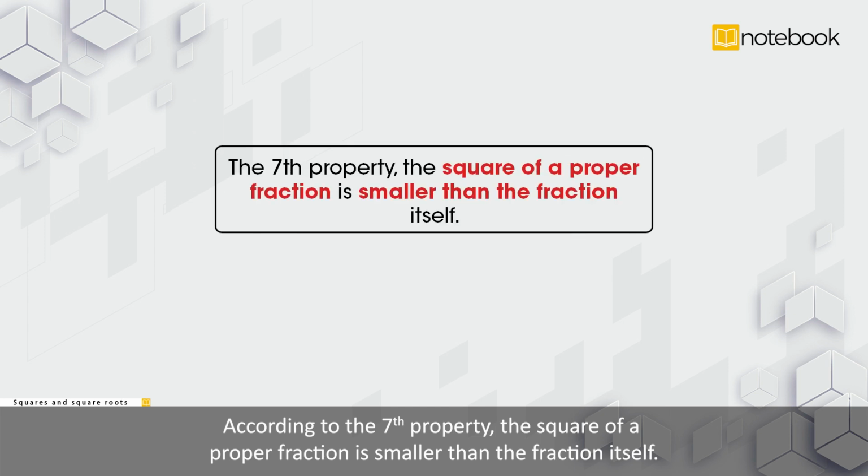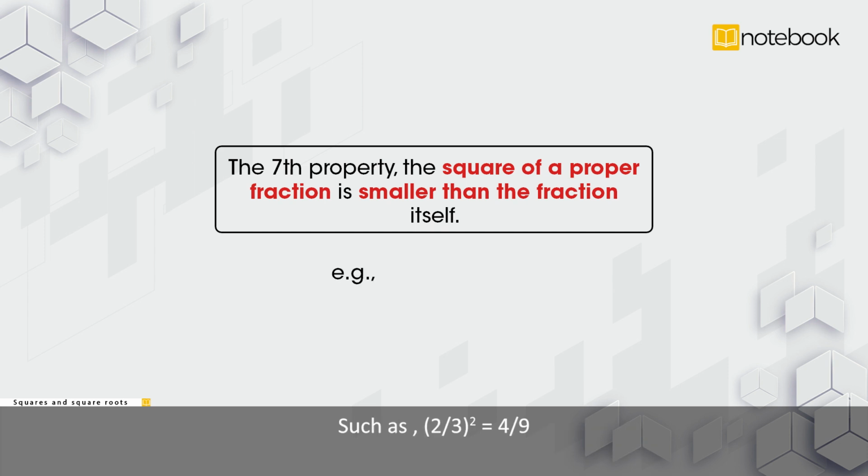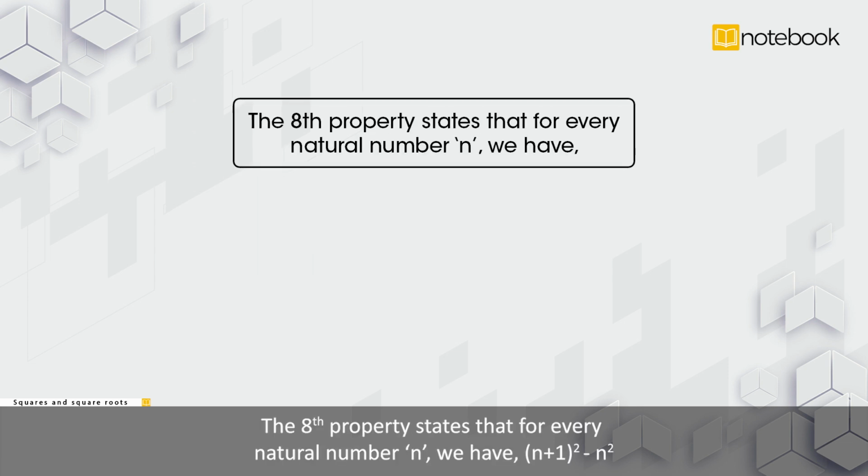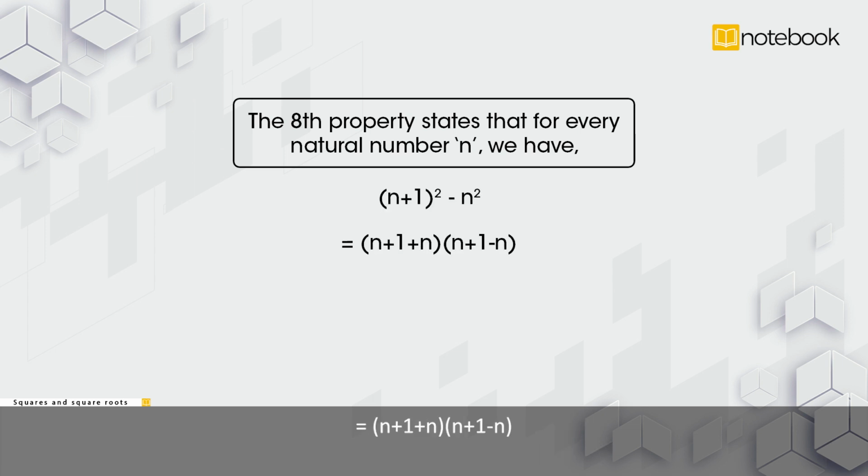According to the seventh property, the square of a proper fraction is smaller than the fraction itself, such as 2 by 3 whole squared is equal to 4 by 9, and 4 by 9 is less than 2 by 3. The eighth property states that for every natural number n, we have (n+1)^2 - n^2 = (n+1+n)(n+1-n) = n+1+n.